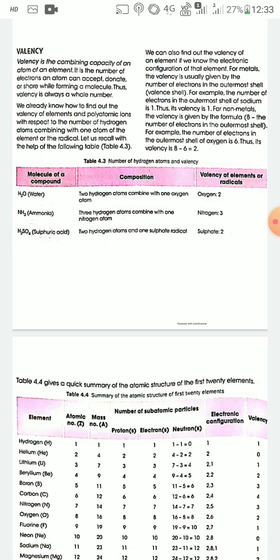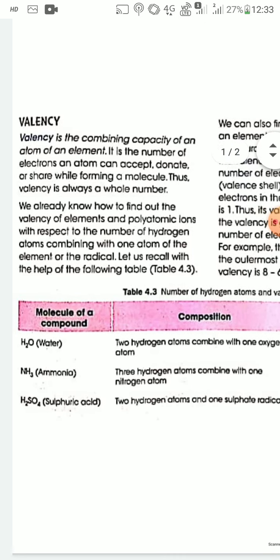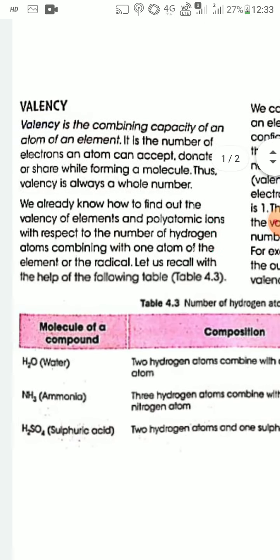Valency can also be defined as the valency of an element and valency of polyatomic ions with respect to the number of hydrogen atoms combining with one atom of the element or the radical. Generally, valency means the combining capacity of an atom of an element, and it is the number of electrons an atom can accept, donate, or share while forming a molecule.